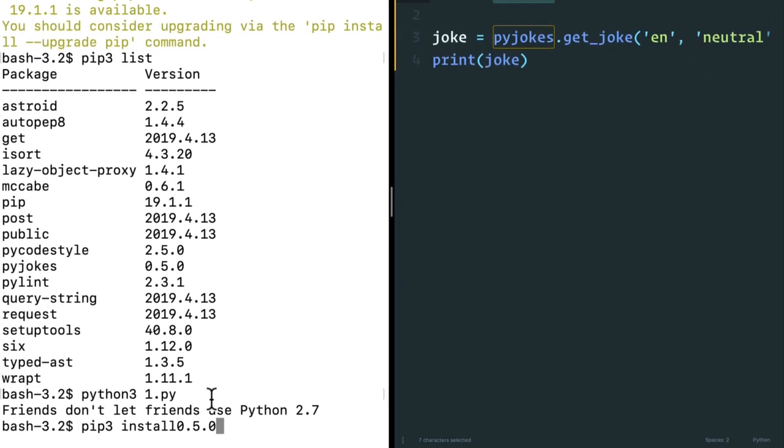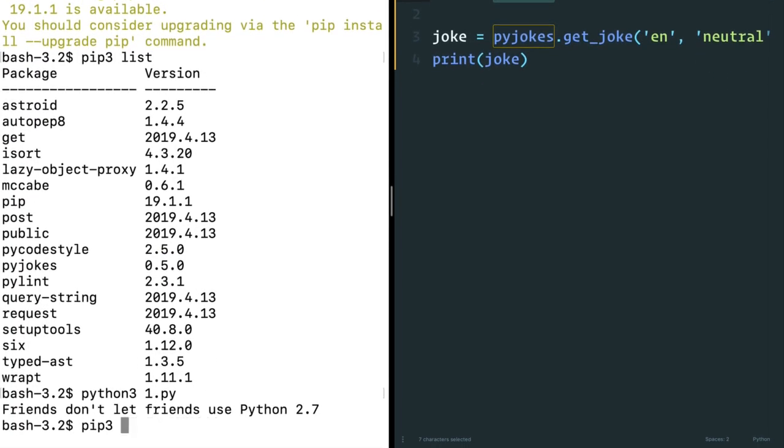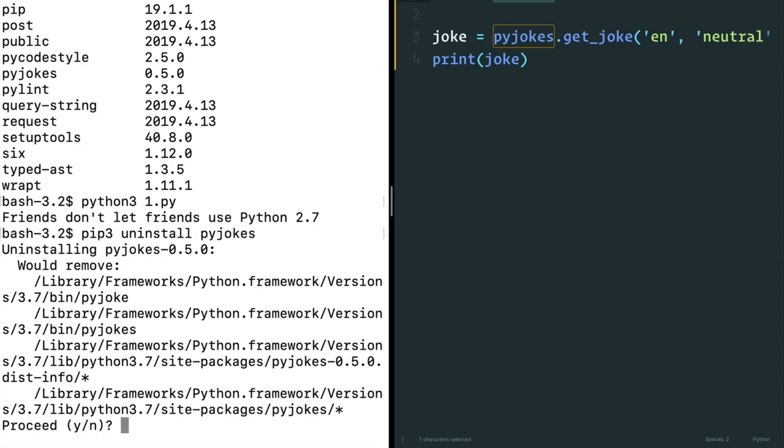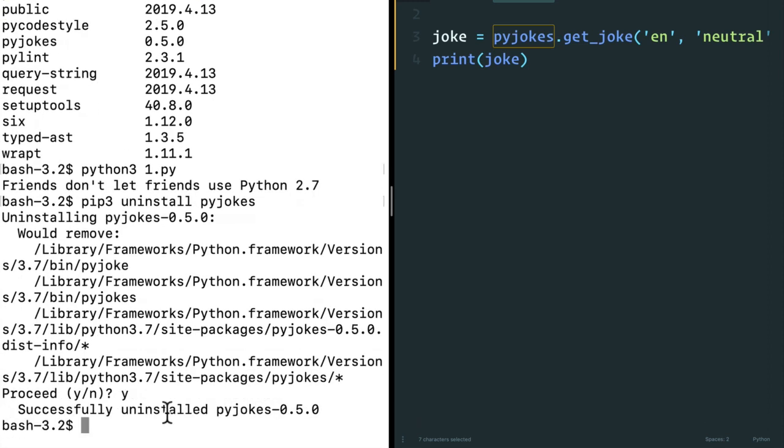In this case, I can uninstall the old version of PyJokes with pip3 uninstall PyJokes. And maybe have a new version of PyJokes that I can install. Now, when I do pip3 install PyJokes, this is going to give me the latest version. Or I could even do double equals and then give it a version like 0.4.0.